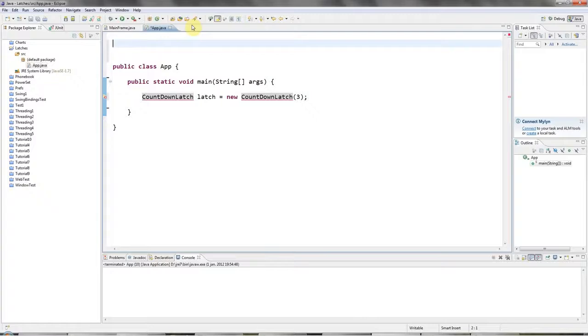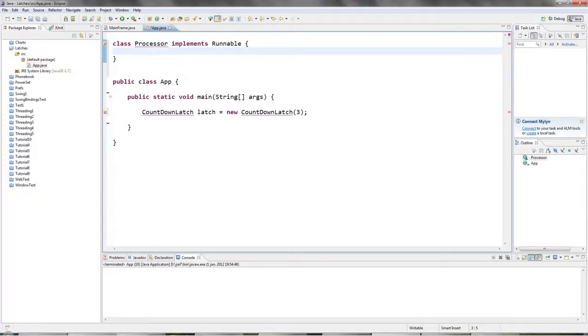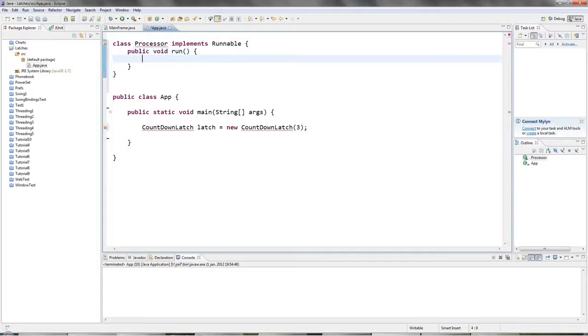But I'll create a thread class here. Well, I'll create a class that implements the runnable interface so that I can run it in its own thread. I'll say class Processor implements Runnable, and I'll add the public void run method here. And what I'm going to do is I want to be able to pass each of these processors the latch so that it can use it.